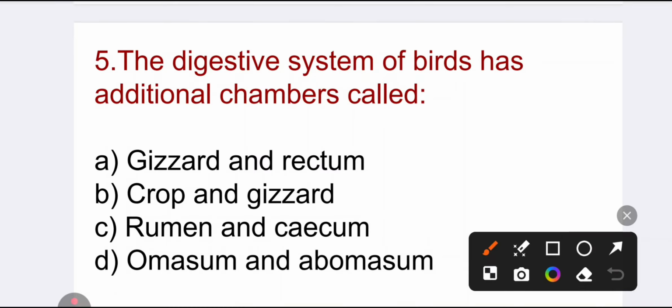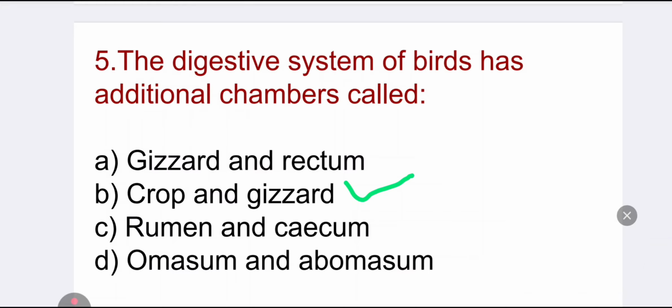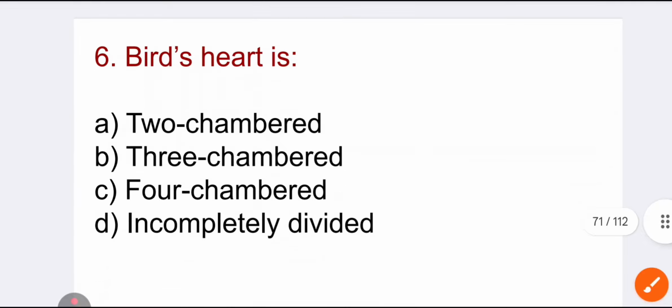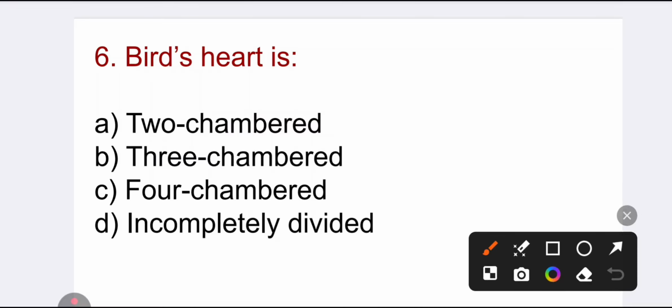The digestive system of birds has additional chambers called crop and gizzard. Crop stores food and gizzard grinds food. Bird's heart is four-chambered.